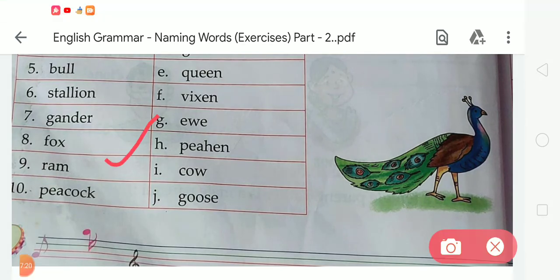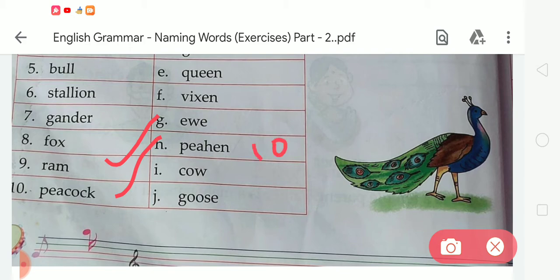Now the last one is number 10. There is a male word, peacock. So student, tell me what is the female version of peacock. The female version of peacock is peahen. So we have to match number 10 with H.